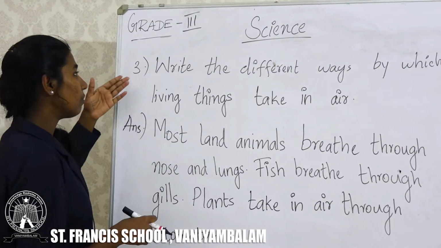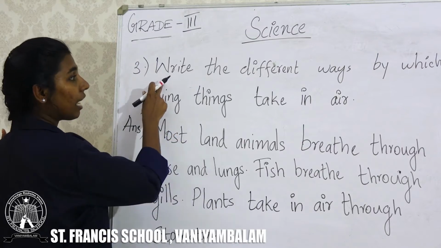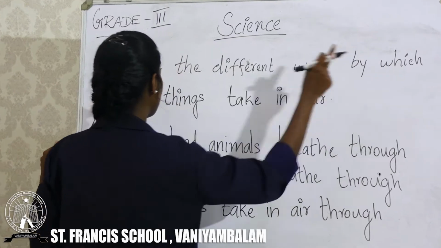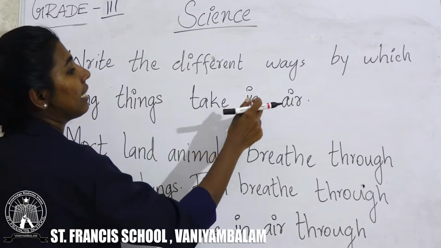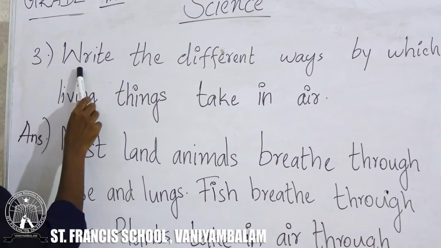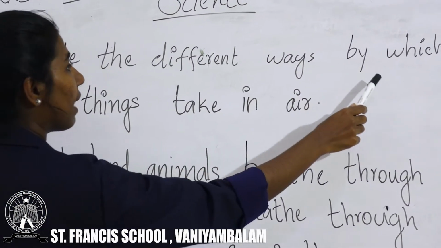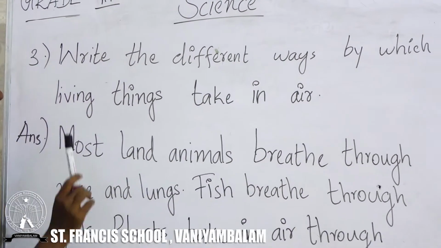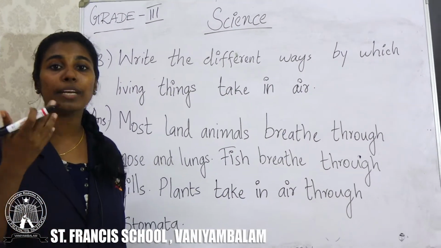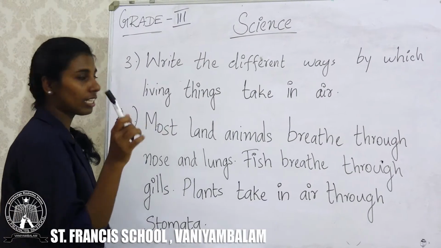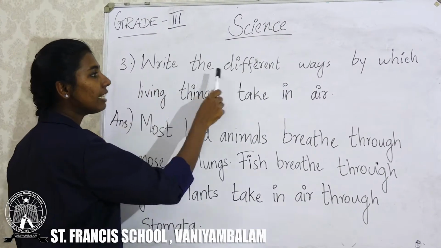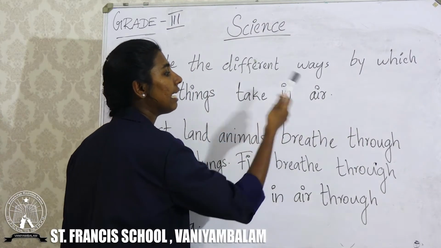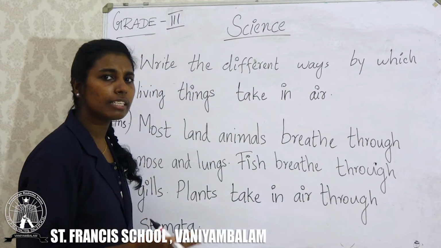Okay students, now this is your third question. Write the different ways by which living things take in air. That means, how do living things breathe? That was the question. Once more I will repeat the question: write the different ways by which living things take in air.